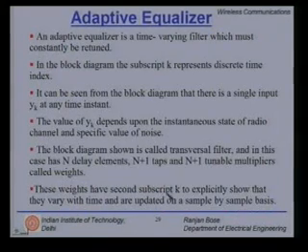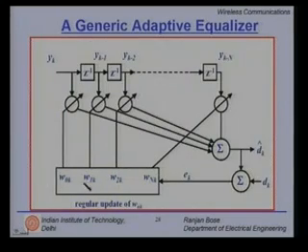These weights have a second subscript k, as pointed out earlier, to explicitly show that they vary with time and are updated on a sample by sample basis, or in some cases for the whole block. So, either you work sample by sample or you work with the whole block.